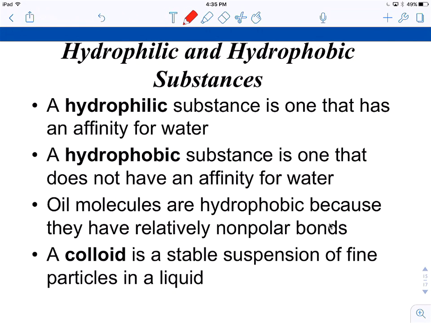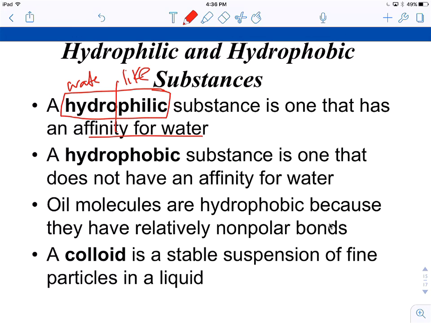If a substance can dissolve in water, it is said to be hydrophilic. Hydro means water, and philic is from the Greek word meaning to like or love. So if you're a bibliophile, you love books. Hydrophilic substances like water have an affinity for water, so they can dissolve in water.